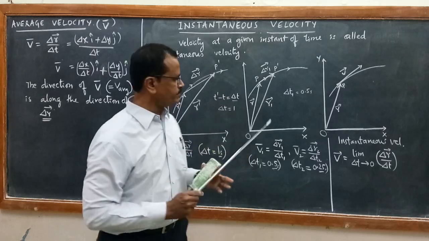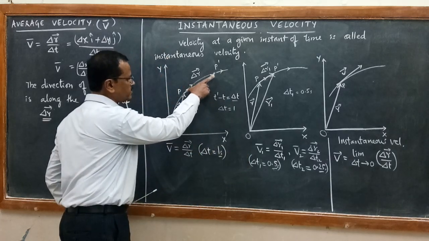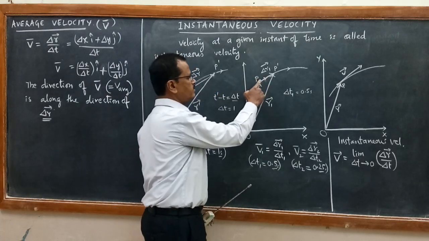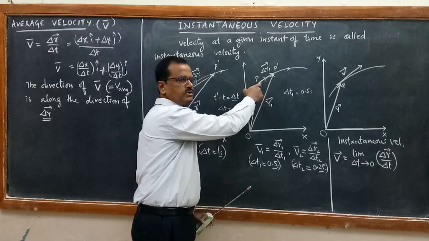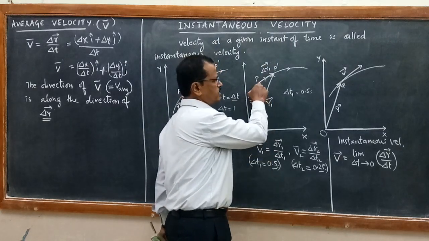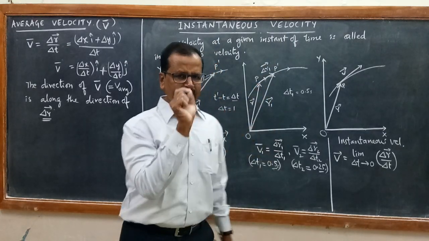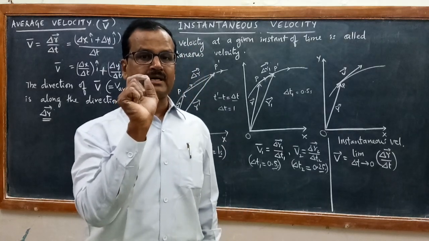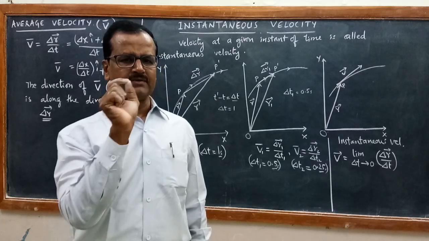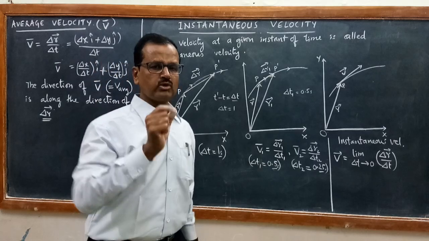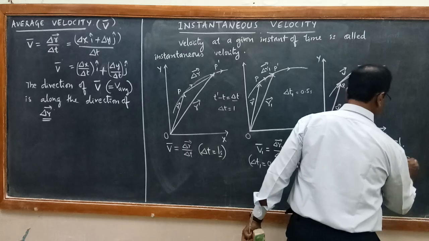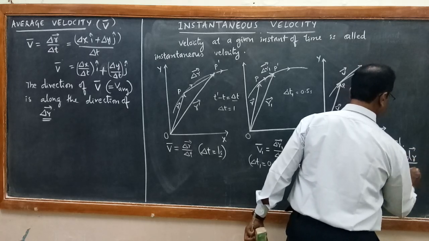As time interval tends to 0 means as you go on reducing the time interval from 1 second to 0.5 second, 0.5 second to 0.25 second, 0.25 second to 0.1 second, 0.1 second to 0.001 second, 0.001 second to 0.0001 second, you are approaching almost to the point P. So for an infinitesimally small change in time t, what is the infinitesimal change in displacement? Delta r, the infinitesimal change in displacement, is now denoted as dr. That gives us the dr vector by dt.